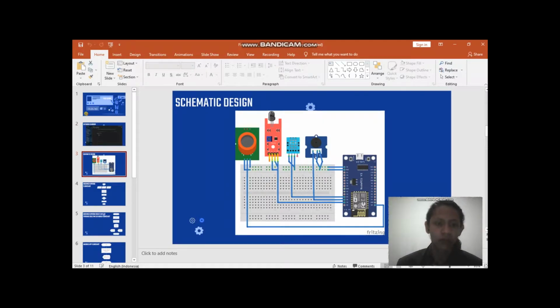In this fire detection kit, we use three sensors: a flame sensor, a gas sensor, and a humidity temperature sensor.